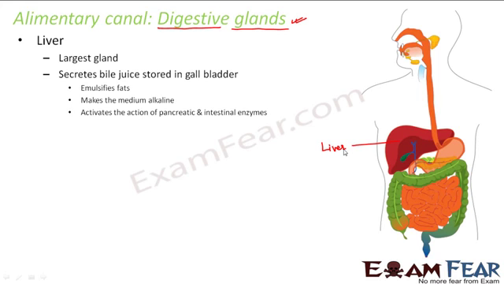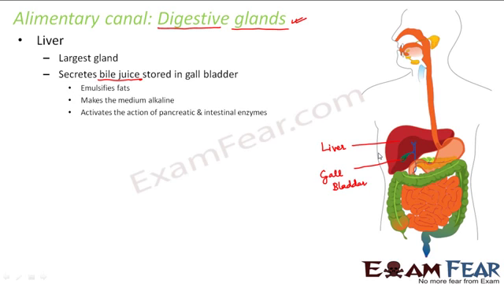Gland, as I said, what is gland? It is an organ which synthesizes and releases substances like hormones and enzymes. So what does this liver secrete? Liver secretes a juice called bile juice, which is stored in gallbladder. So again, you are getting new names. What is gallbladder? Here you can see a green colored structure, right? This green colored structure is known as gallbladder. This liver being a gland, it secretes bile juice.